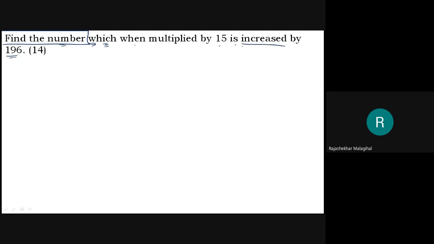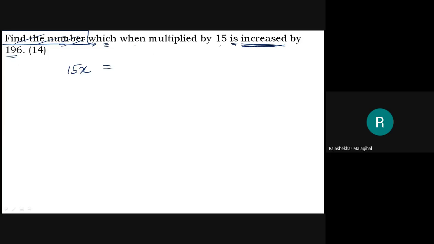This is very important. We are not increasing the number itself; it is increased by 196. Find the number. Which, when multiplied by 15, is increased by 196.